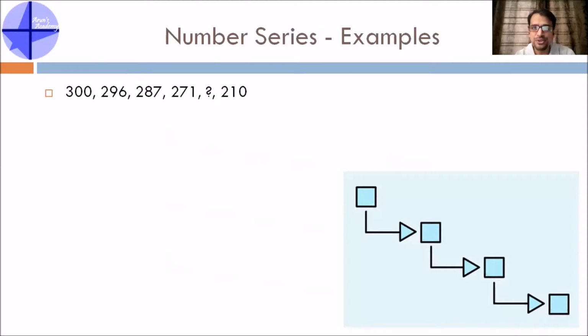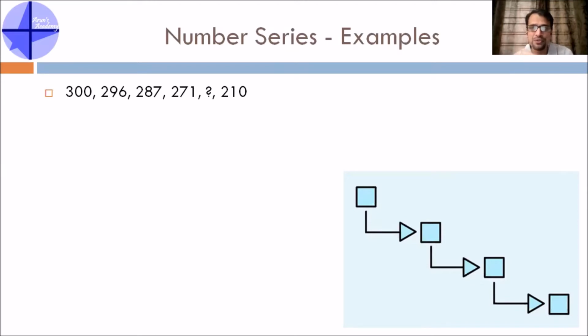The moment you see this, you will be able to say that this is a reducing series, and it is not mixed. How can you say it is not mixed? Because the decrease is gradual and there is no decrease, increase, decrease, increase, something like that. So you can very clearly identify that it is a reducing or decreasing simple series. And number two, start finding the relationship between the first and the second term. See whether the same relationship can be fitted to the second and the third term. At least 2 to 3 you will have to check to be sure of the relationship, and then fit the same for the missing term as well.